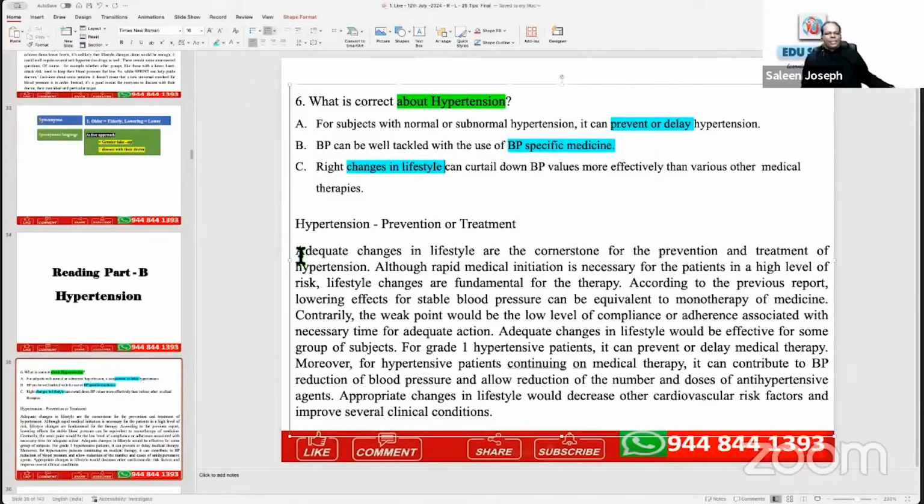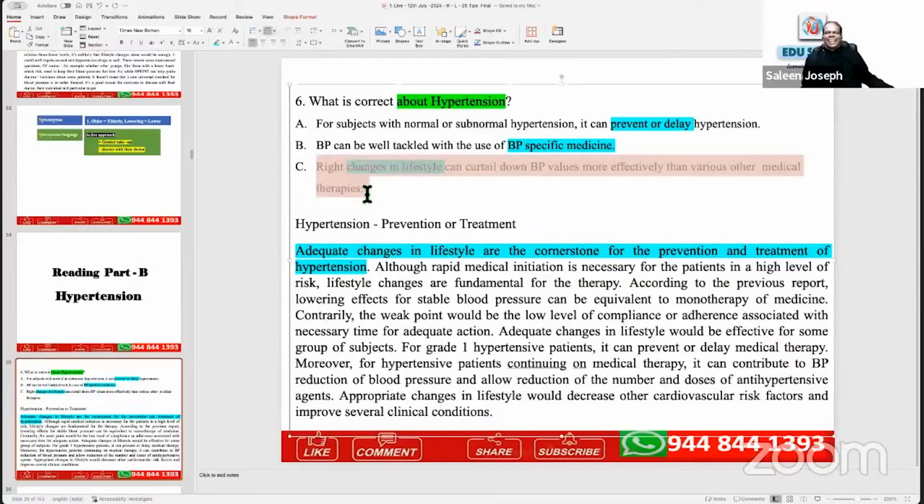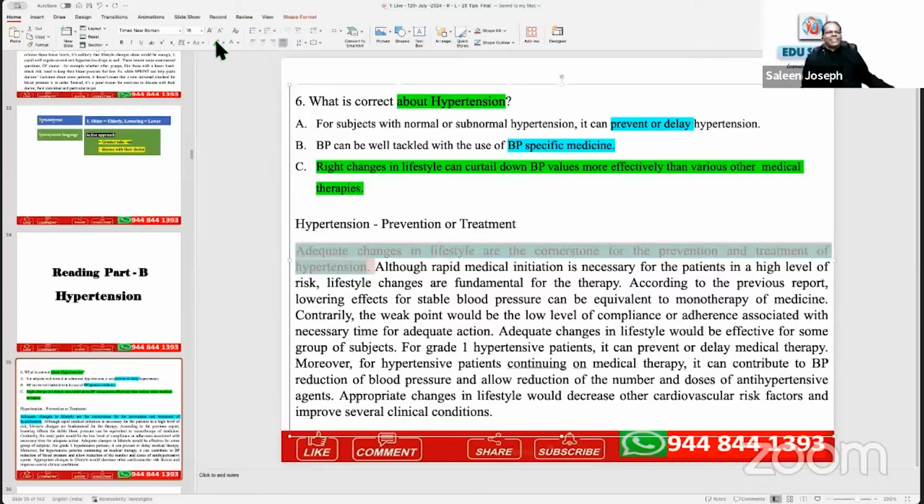Okay, now this is the first topic sentence. Can you find any similarity with any of the options? Option C, Father. Then you say this is difficult. OET is difficult? OET is cool. Option C says lifestyle changes can curtail down. Adequate lifestyle changes are the cornerstone for the prevention and treatment of hypertension.